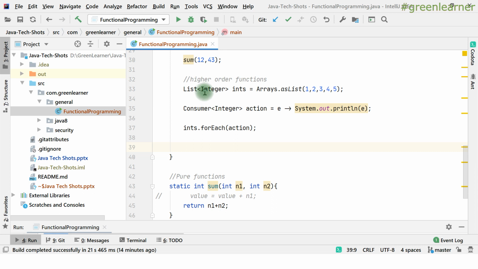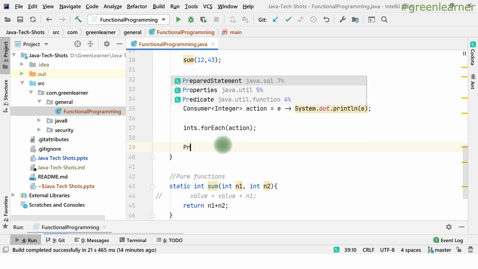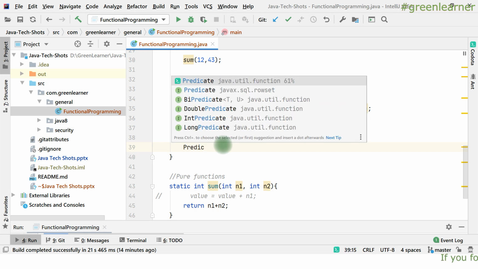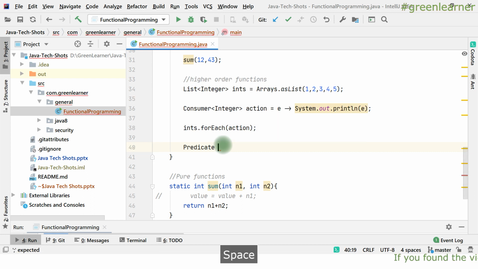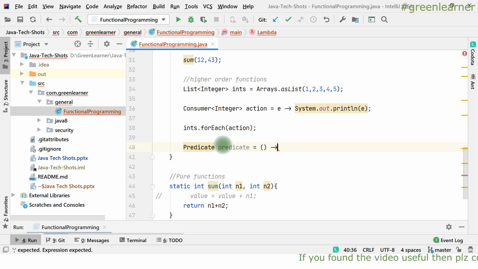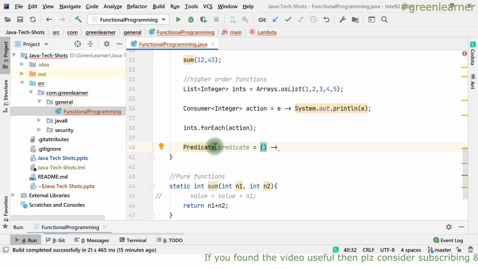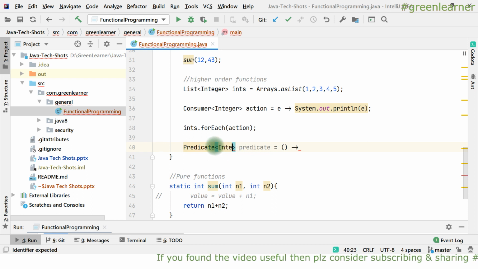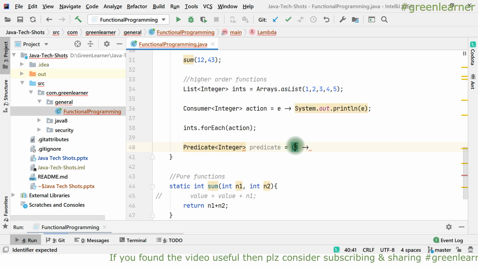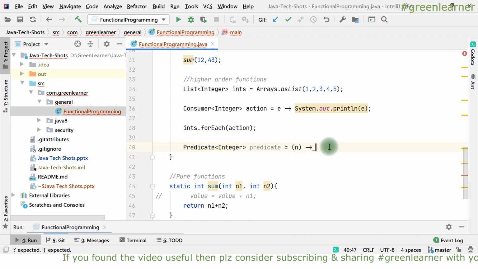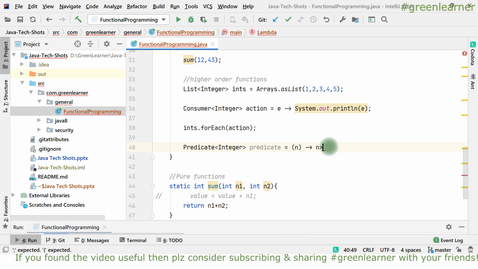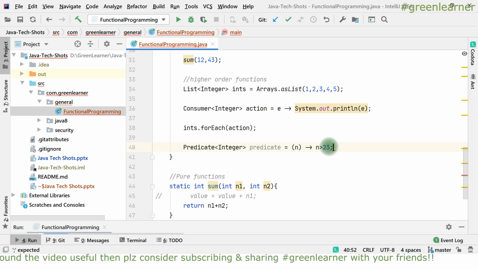So now coming to the second property of the higher order function, which can return a function. Let me show you one other API, that is Predicate, right? Predicate is yet another API that was introduced in Java 8. To define it, I can write a lambda expression here, and it takes one parameter. I have to define a type here. Suppose it's Integer, and I am passing here n. So if n is greater than 23, this is the value I am giving here.